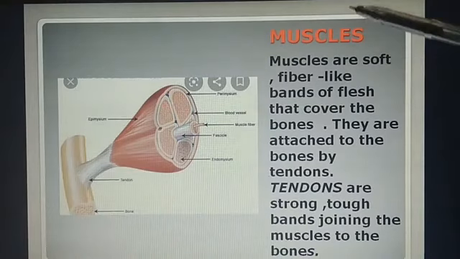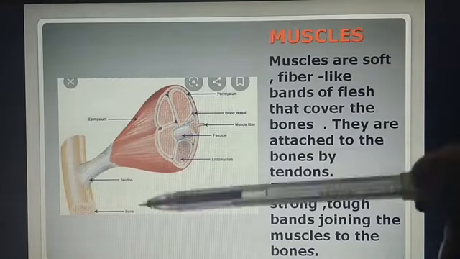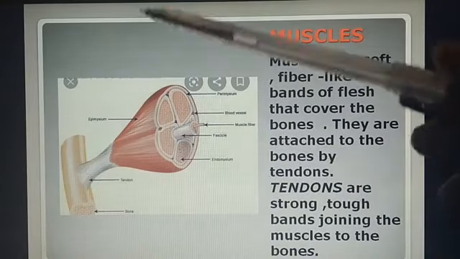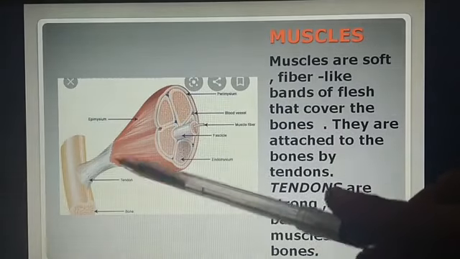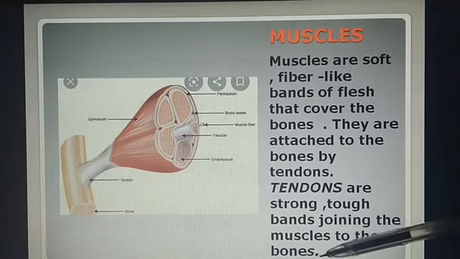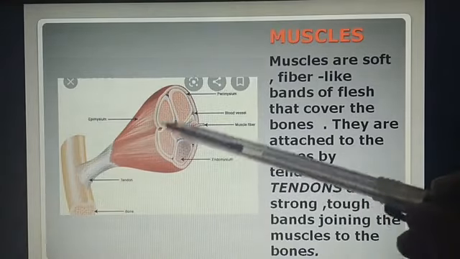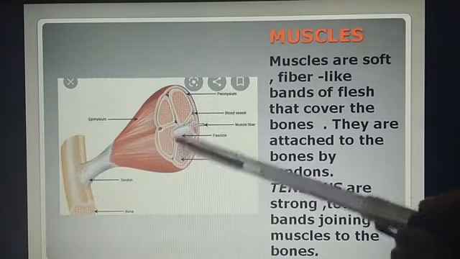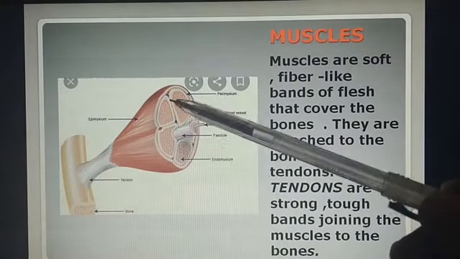Now students, we learn about muscles. What are muscles? Muscles are the flesh that covers the bones. Tendons attach the bones to the muscles. What are tendons? Tendons are strong, tough bands joining the muscles to the bones. Both muscles and bones work together to make our body movement. Now, muscles contract and relax also.